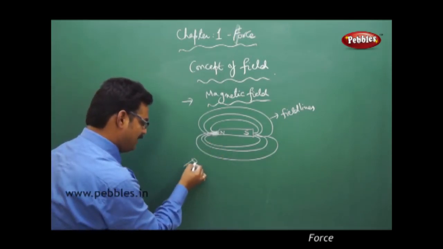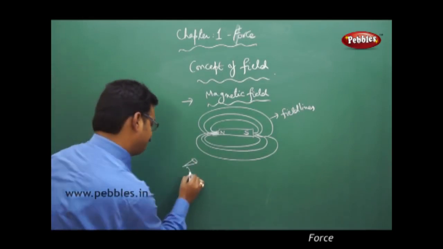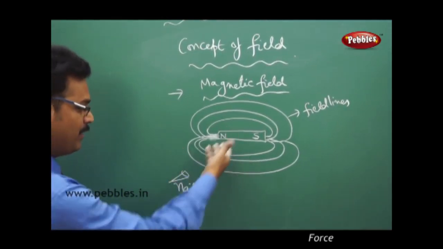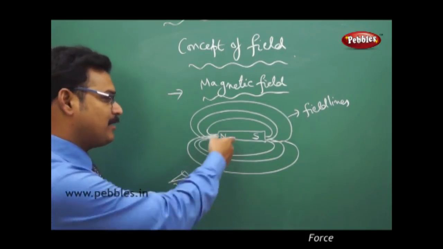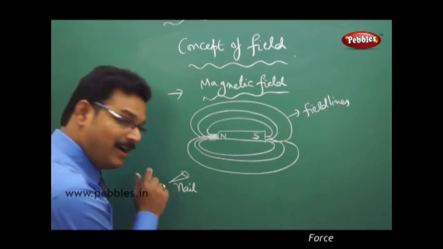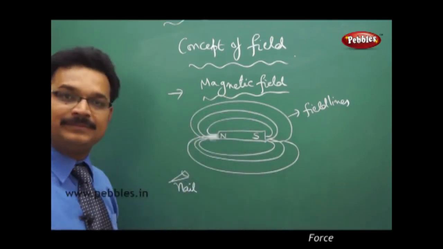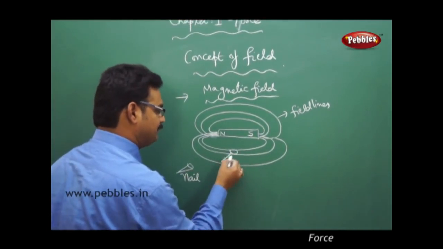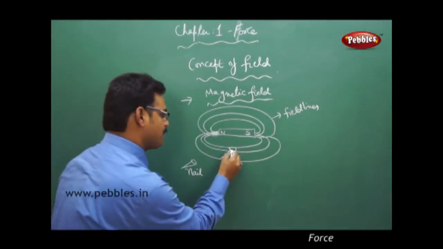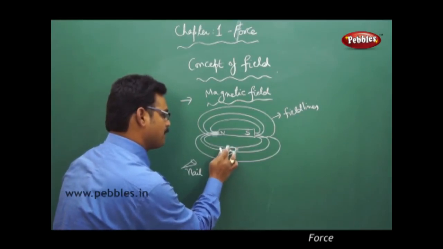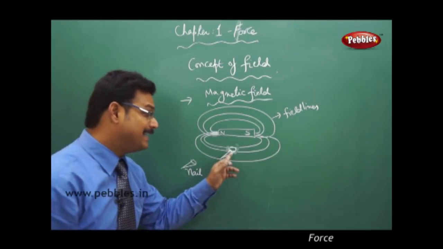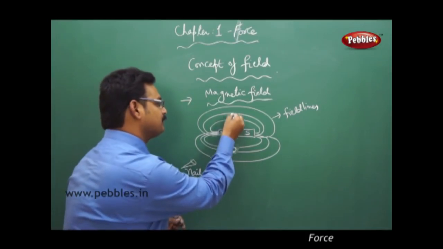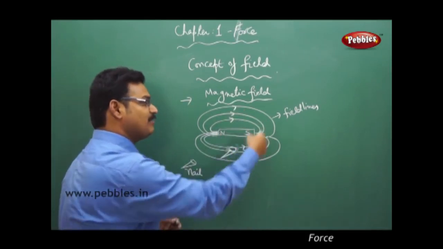Suppose I keep an iron nail like this here. Now if you wanted the bar magnet to attract the nail, is it possible for the nail to be attracted by the magnet? No, because it is not in the area of field lines, so it won't be attracted. But now this is kept here. Now what happens? It is attracted because it is in the region of field lines.